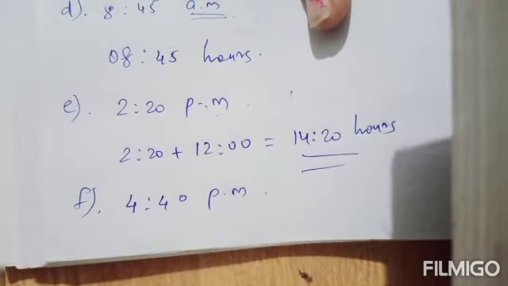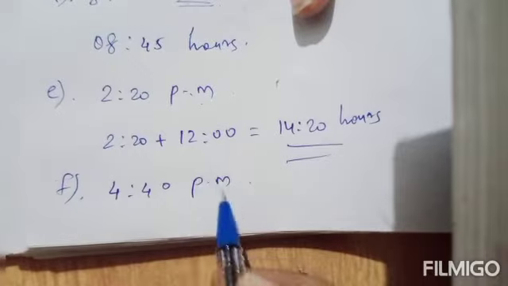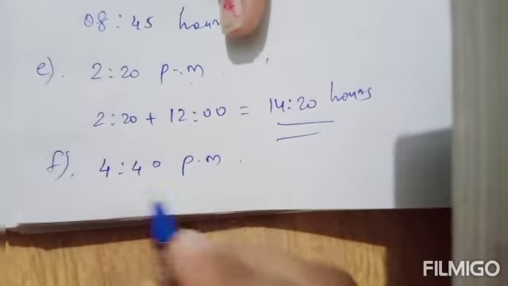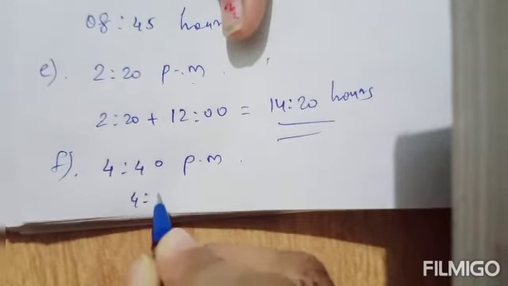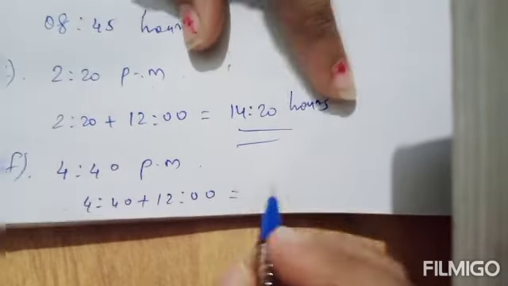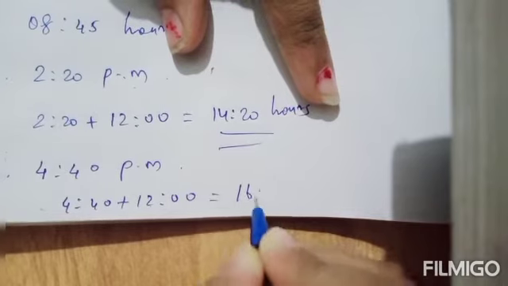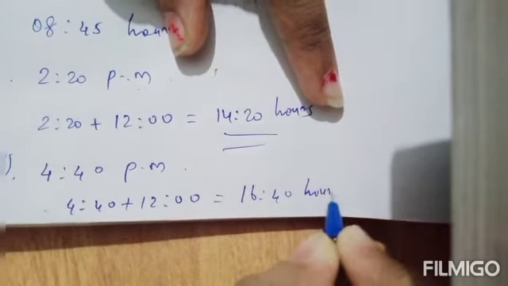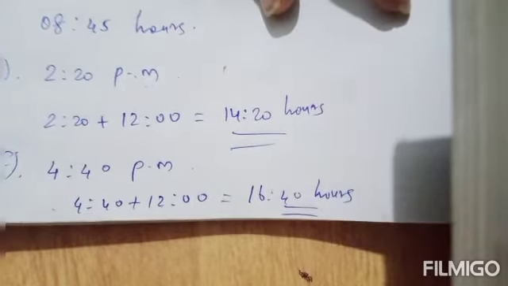Next F, 4:40 PM. In order to convert this time in PM to 24-hour clock, just add 12. So 4:40 plus 12. What will you get? 12 plus 4, it is 1640 hours. Okay. Do the remaining problems of question 1 as homework.